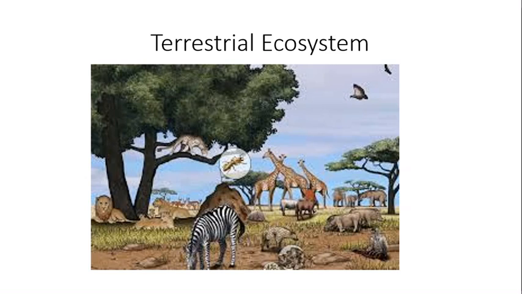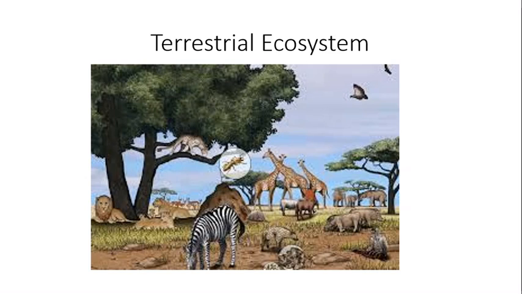So in a particular area the biotic community, that means the living organisms, interact with one another, when two different species interact with each other, and also they interact with abiotic components. Abiotic components are the components like air, water and soil. These are the abiotic components.